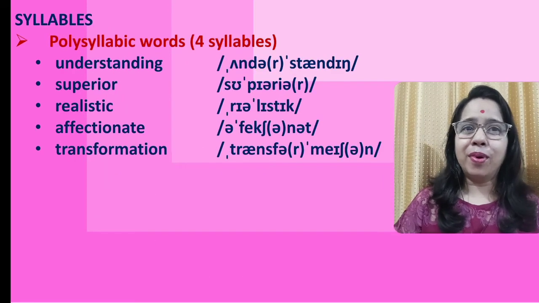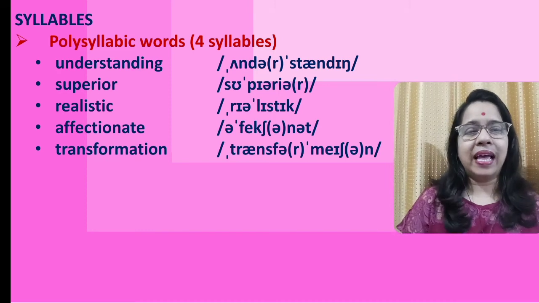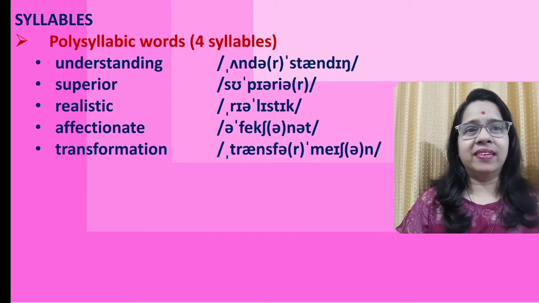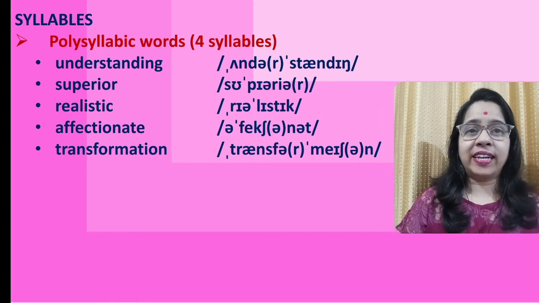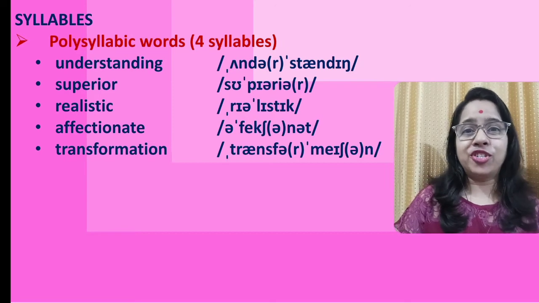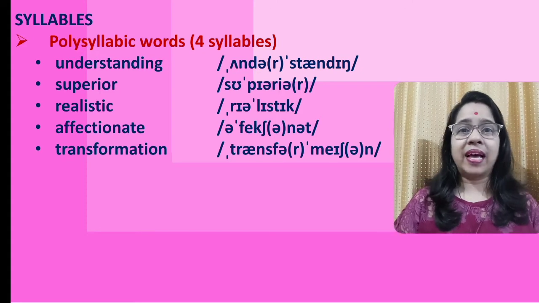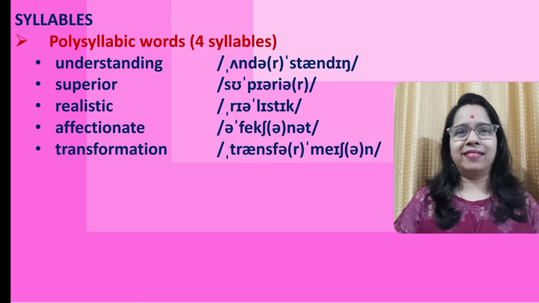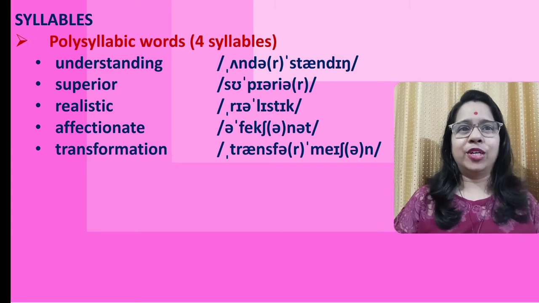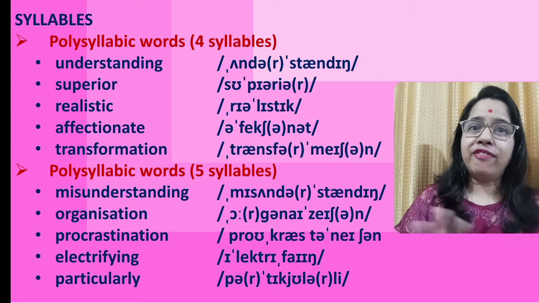Moving to the polysyllabic words now, words that have four syllables. Understanding, superior, realistic, affectionate, transformation. Now you have understood where I am putting stress. If I say understanding with the wrong stress, I am wrong, and the correct way is to stress the right syllable. Superior, realistic, affectionate, transformation.